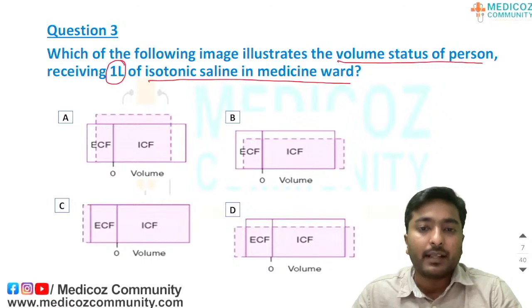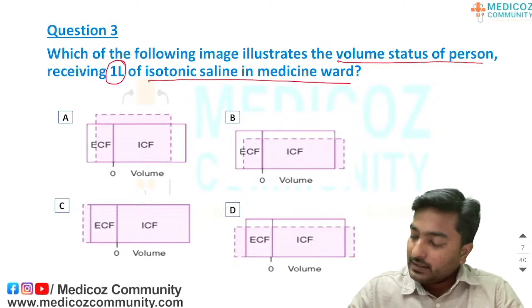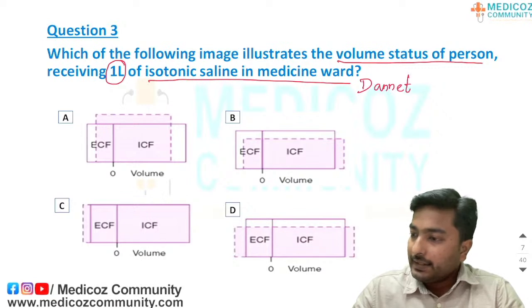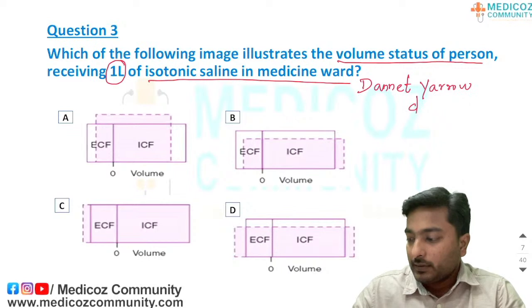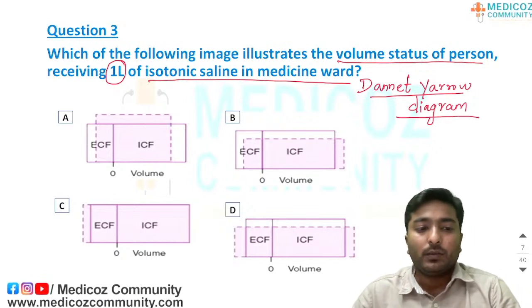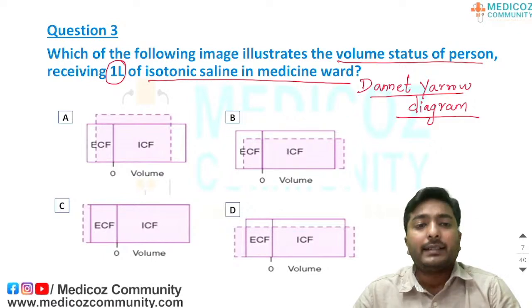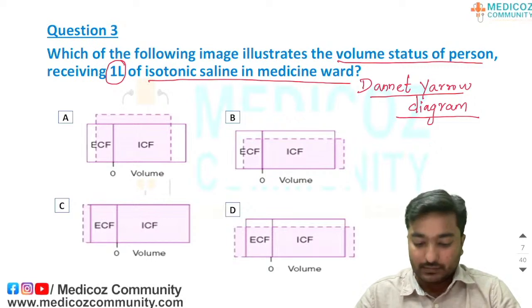The name of this kind of image is Darrow-Yannet diagram. Now, guess what could be the answer if a person receives isotonic saline in a medicine ward?